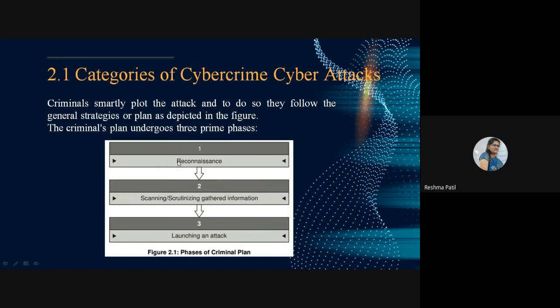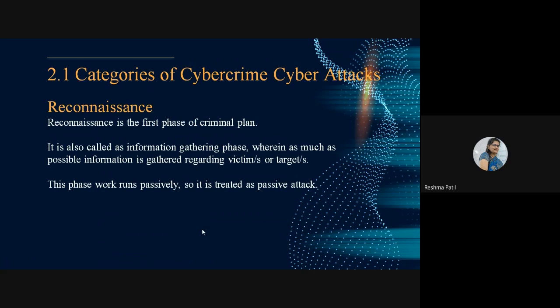Here we are actually gathering information. Here we are scanning or scrutinizing that gathered information. And finally, after getting all the information, we can launch the attack. So these are the phases of the criminal plan. We will see each phase in detail.